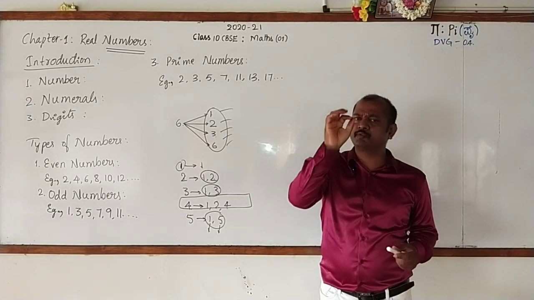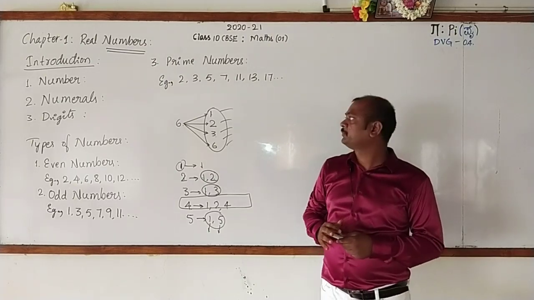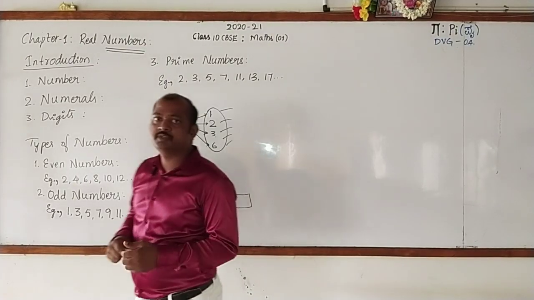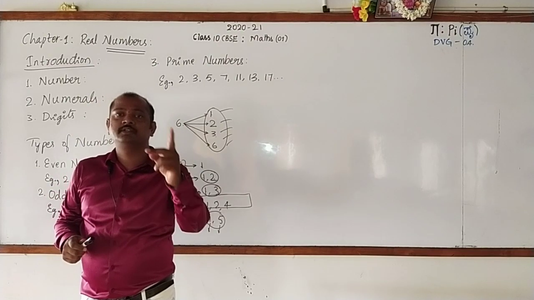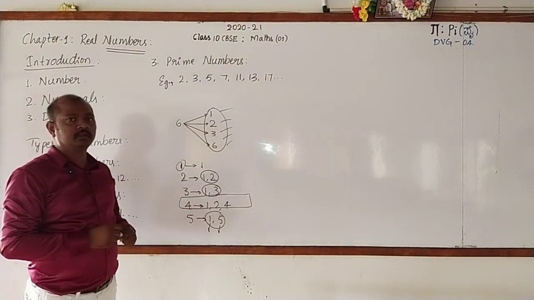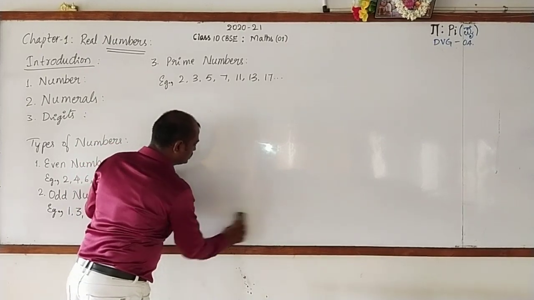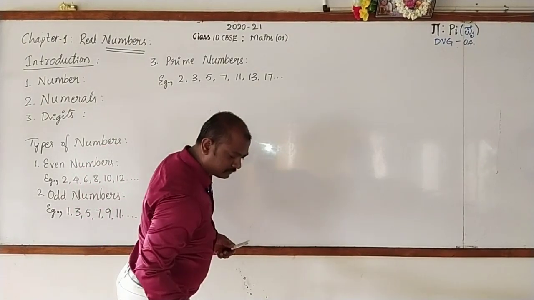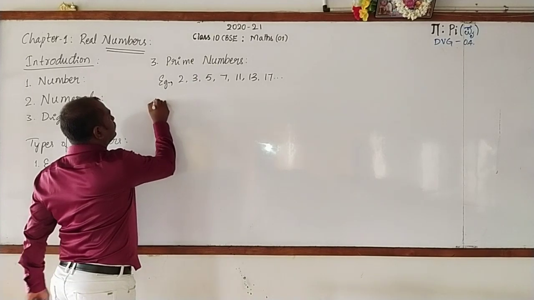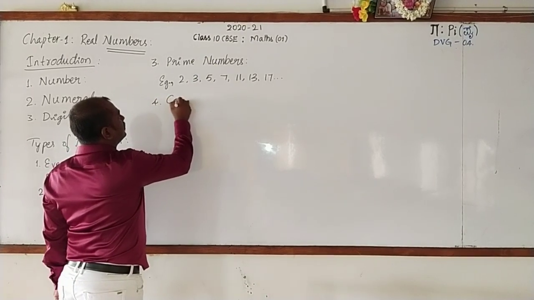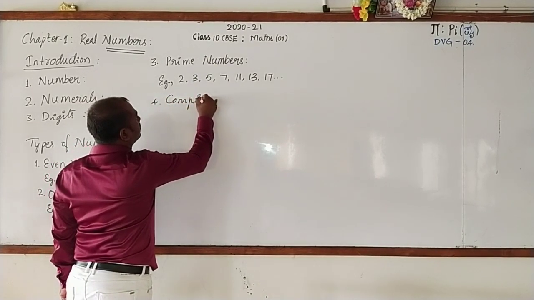Please do remember, the definition is very important. A number which has more than 2 factors is called a composite number. So let me write that. Just copy with me. Right. Fourth one, it is composite number.